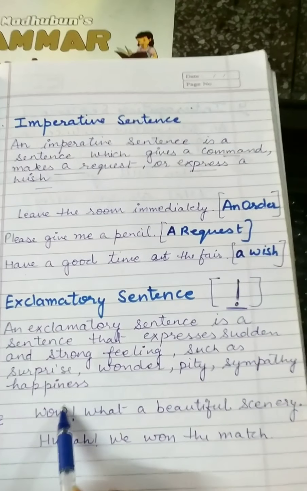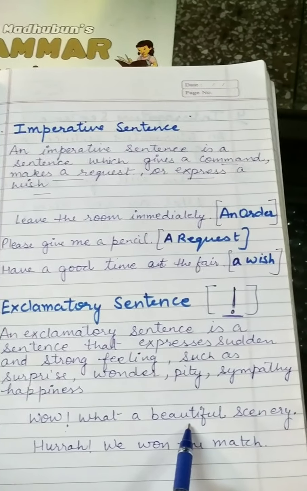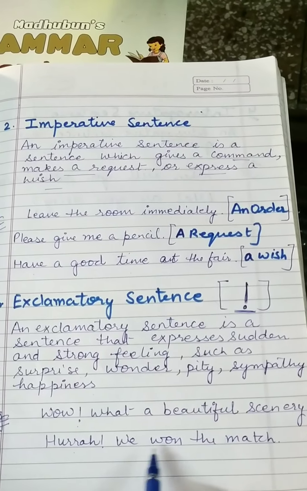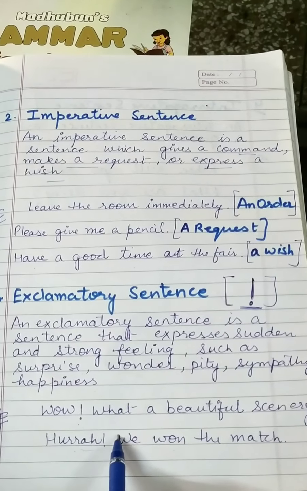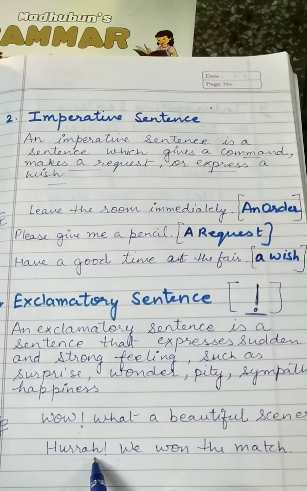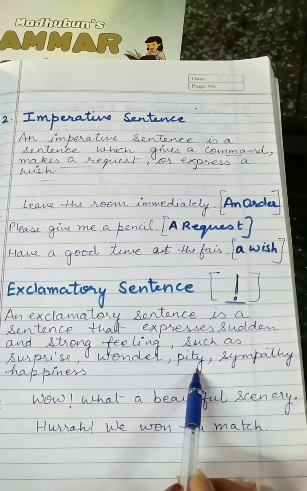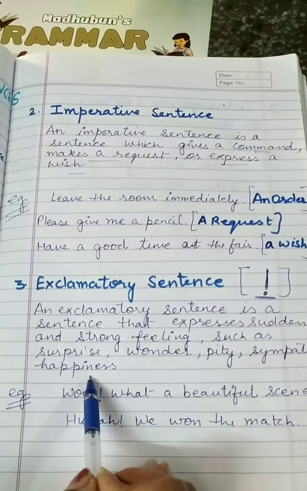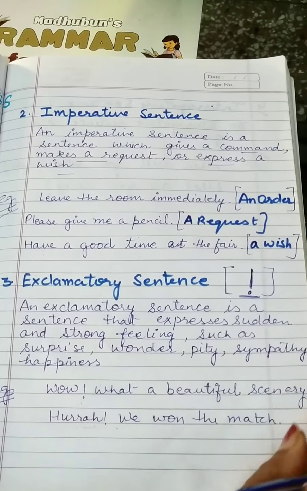Here we are using the exclamation mark and it is a feeling of wonder. Hurrah, we won the match. Hurrah, it is a feeling of excitement, happiness. So the sentences with the feelings of surprise, wonder, pity, sympathy and happiness come under the category of exclamatory sentence.